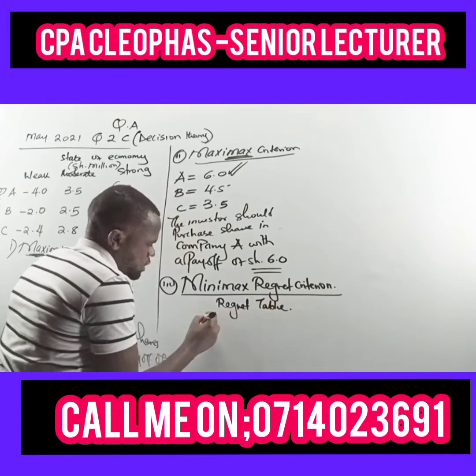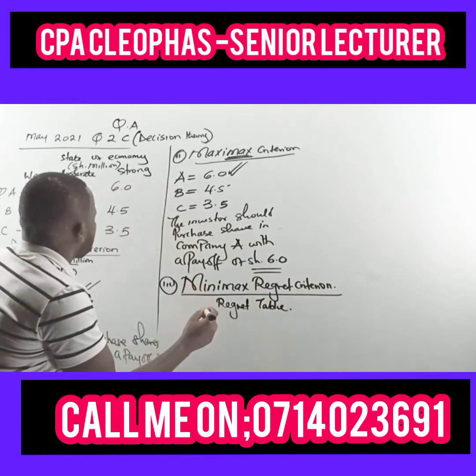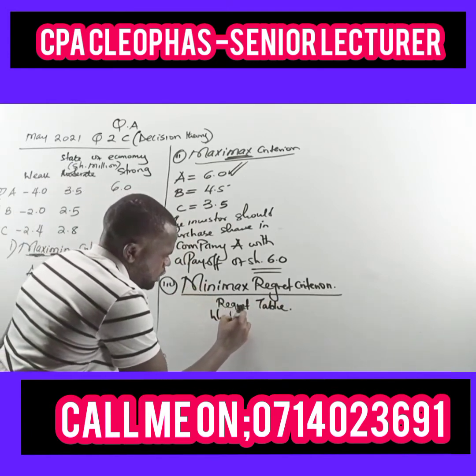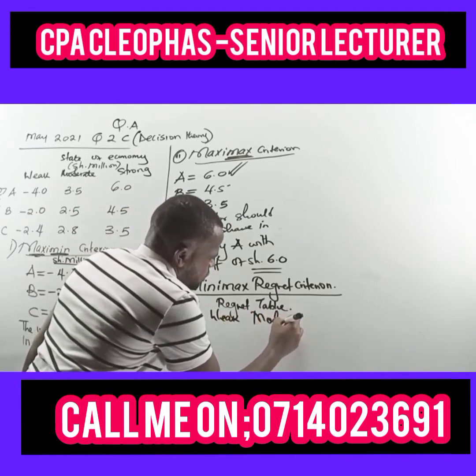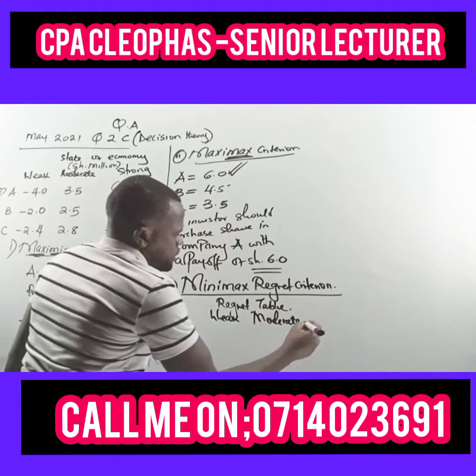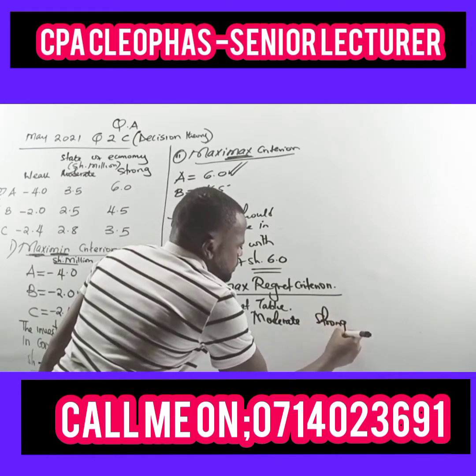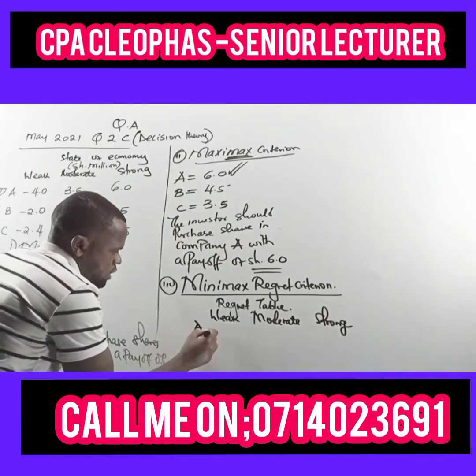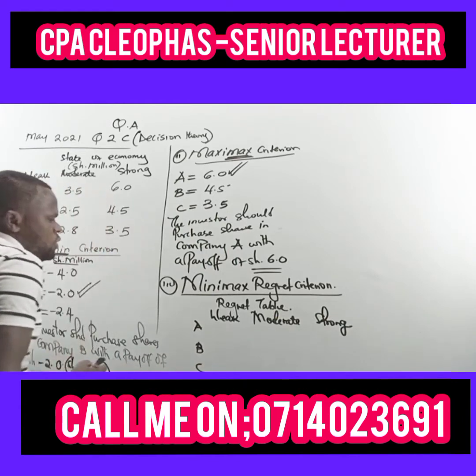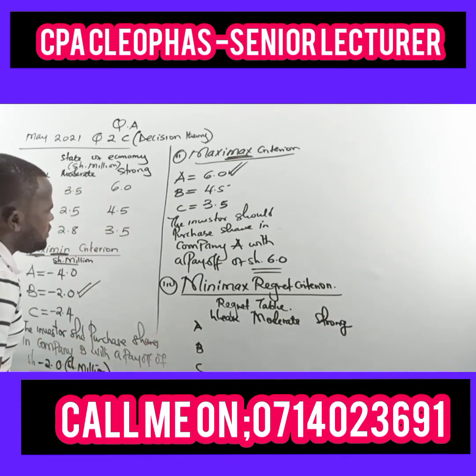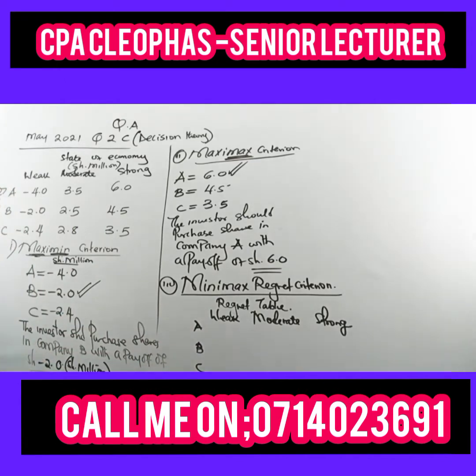So let's have a regret table, and we have weak, this being our economy being weak, then moderate and strong, and the companies A, B, and C. For each of these states of nature, you go by the state of nature. The first state of nature is weak. Under weak, the best alternative is this one, -2.0.